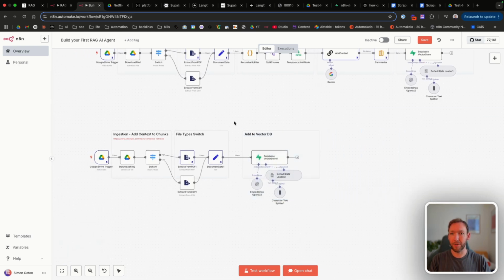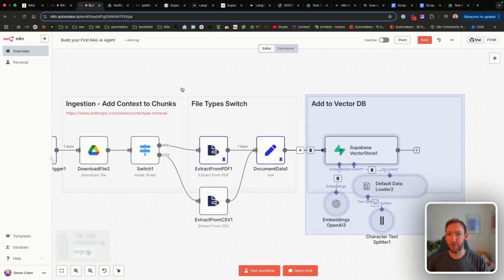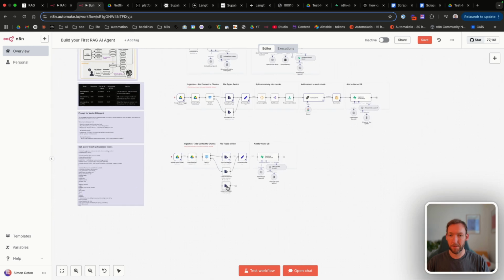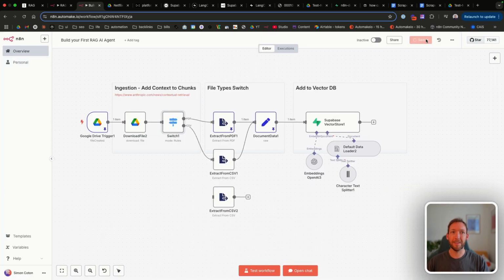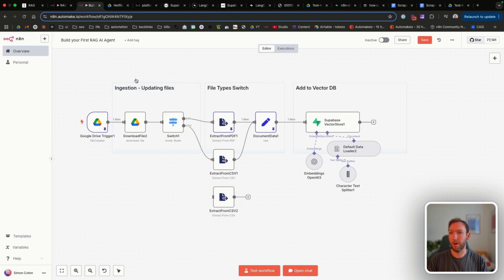We'll still have the earlier stages, which are the file type switch, because we've got to add a new one. So let's add a new one in here because we know that we're going to be processing docx. And we're also going to need to handle the case where multiple uploads could happen in a single minute. So we're going to need to add a loop here. And we'll just rename this to updating files, as this is our third use case.